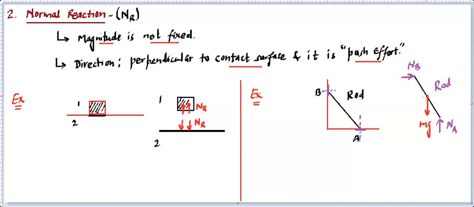This mg is also external to the rod. This N is also external to the rod, because forces can be categorized in various ways. Sometimes it is categorized as external and internal. Internal means there are forces acting between the molecules of this rod because they are tied together. Those forces we are not bothering about because they are internal forces, they are equal and opposite, and their sum is always zero. So whenever we draw the forces, these are external forces.